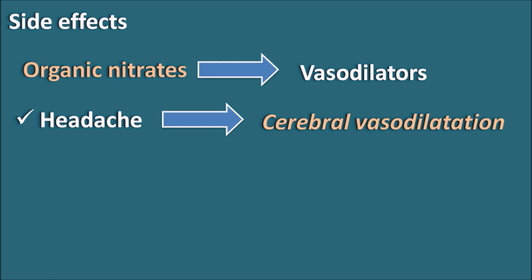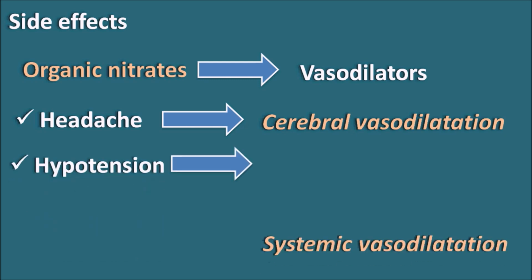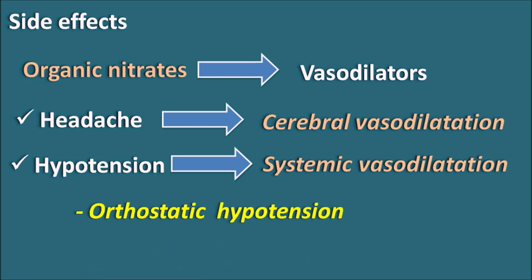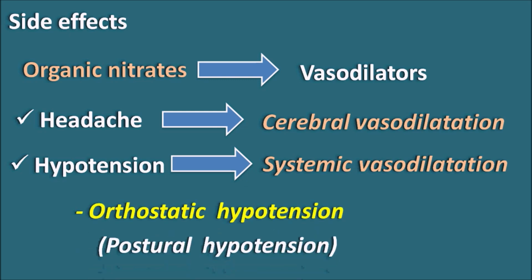These drugs can also produce hypotension because of the systemic vasodilatation. This hypotension can be termed orthostatic hypotension or postural hypotension. So whenever the patient changes posture, a sudden fall in the blood pressure is observed because of the vasodilation of the systemic blood vessels. So the patient can experience a sudden falling sensation, dizziness, fainting whenever posture is suddenly changed.